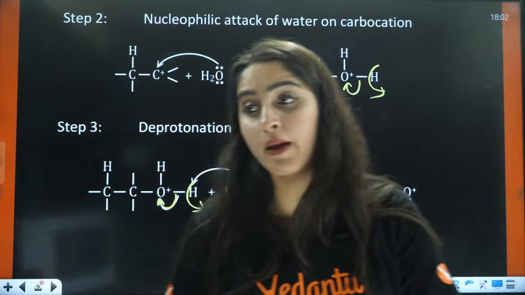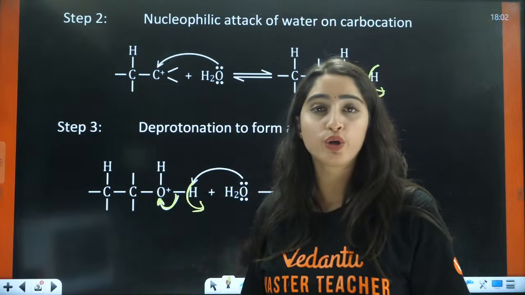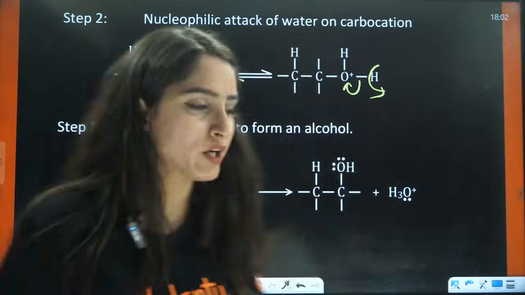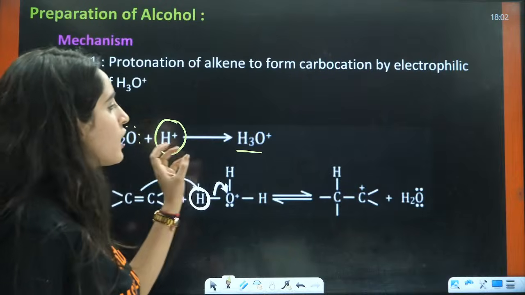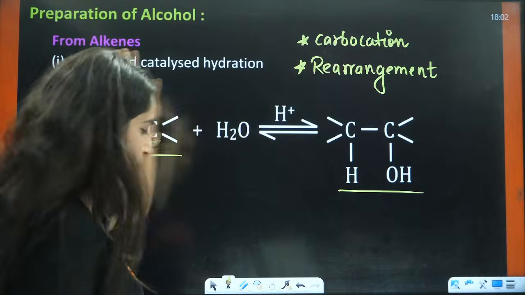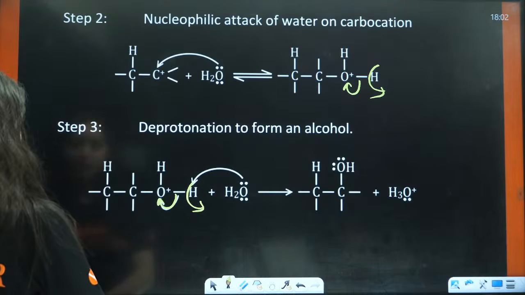Ma'am, do I need to remember the full mechanism? No, you don't need to remember the full-fledged mechanism. That's not what is important for you to understand. What is important is that carbocation is formed, after that rearrangement will happen. Now I'll tell you what kind of questions they will ask you in the exam. The questions that they will ask you in the exam will be like this.